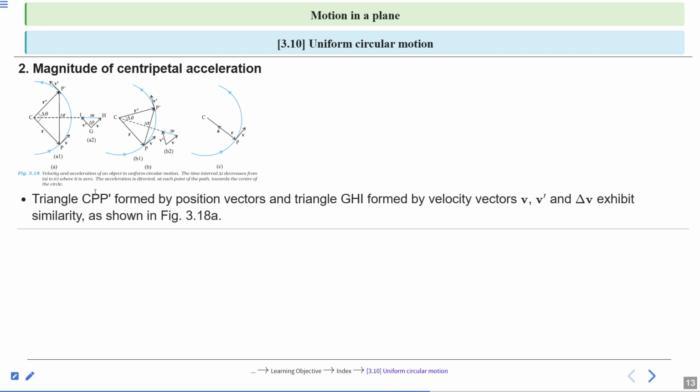Next, look at the triangle C, P and P prime, formed by the position vectors r and r prime.